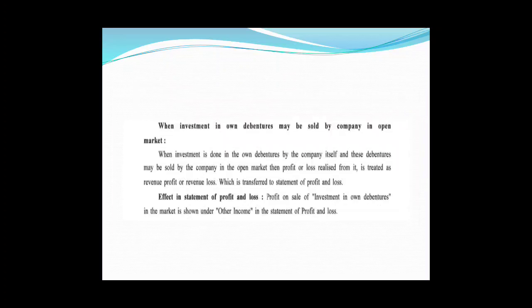So when investment in own debentures is sold by the company in the open market, the profit or loss realized from it is treated as revenue profit or revenue loss. This is transferred to the statement of profit and loss account. Effect in statement of profit and loss: profit on sale of investment in own debentures in the market is shown under other income in the statement of profit and loss.